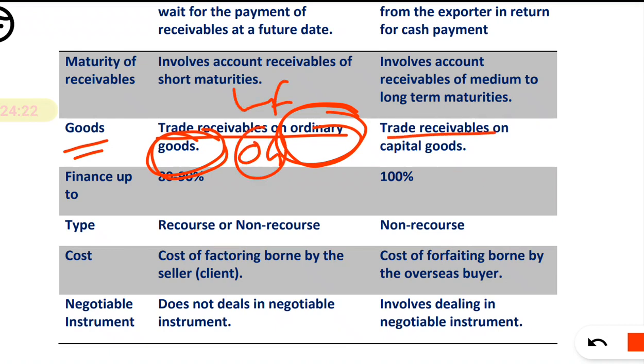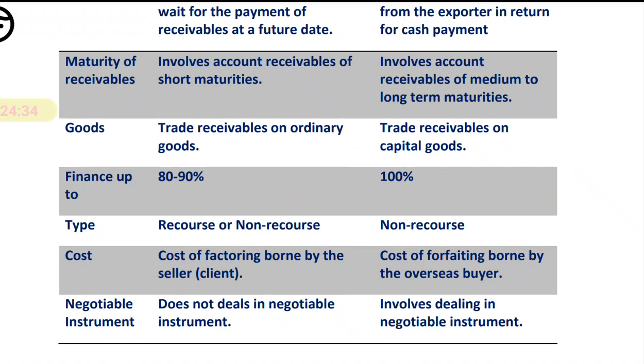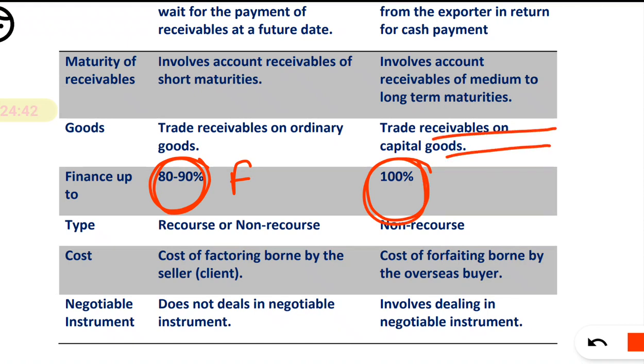But if you are doing trade on capital goods, like I have told you, where a huge amount of money is involved, like project finance, which are capital goods, then you have to go for forfeiting. Here in case of factoring, up to 80 to 90% you will get finance, but here 100% finance is there because there is a huge amount of money involved and there are capital goods.